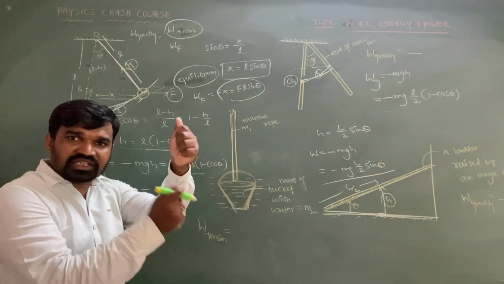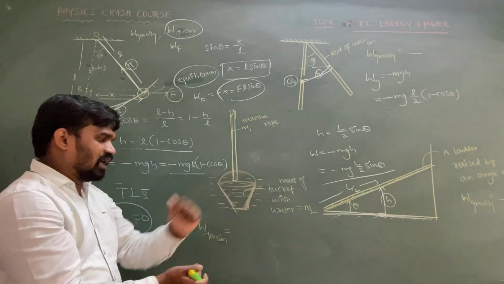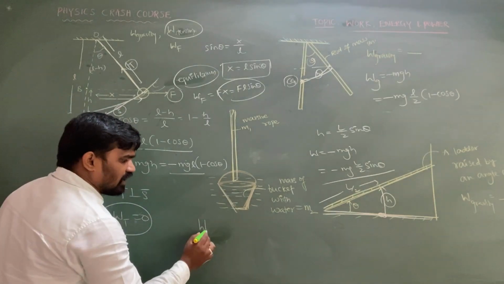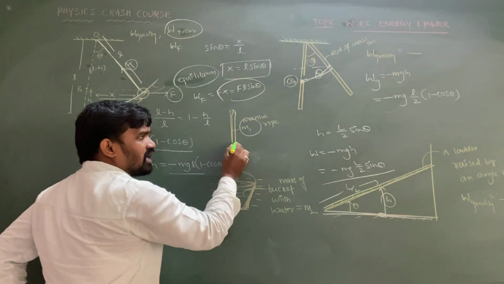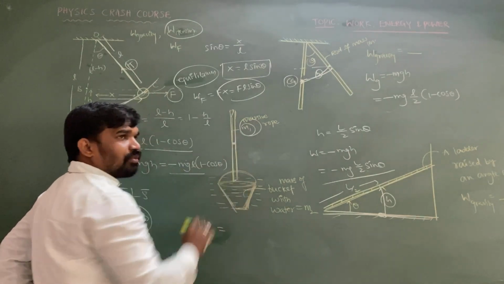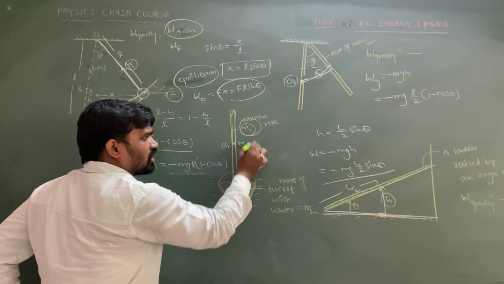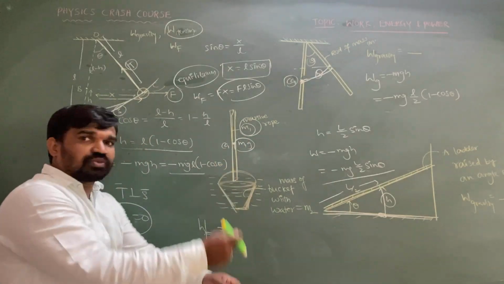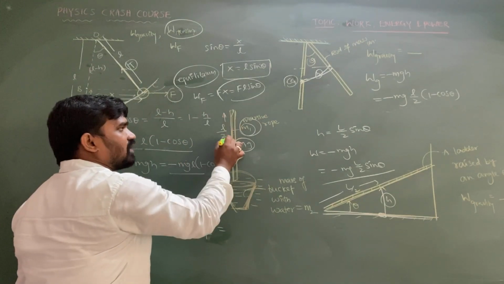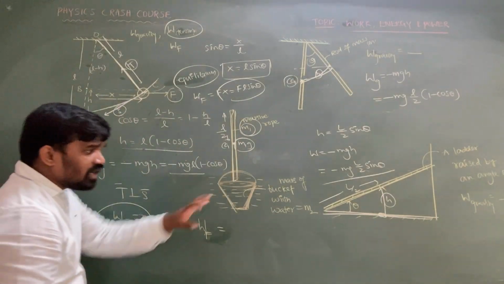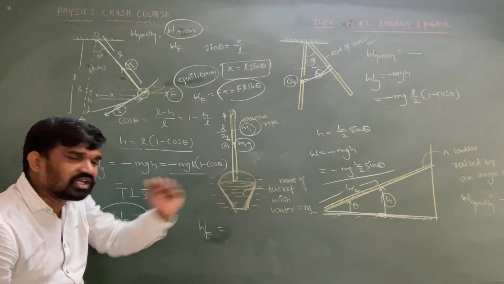Now next, this is also one of the fundamental questions that you can write. Say there is a massive string connected to the bucket and the person is pulling the water in from the well. So in this case, what is the work done by the person? Here the mass of the rope is given by m1. So this total mass is supposed to be located at the center of mass. So that center of mass or center of gravity is where the total weight is supposed to be located. So if he is pulling the total length of the rope to the upward direction, then the displacement of the center of gravity is equal to L by 2, and the mass of the total water and bucket is equal to m2. Their total weight is equal to m2g.